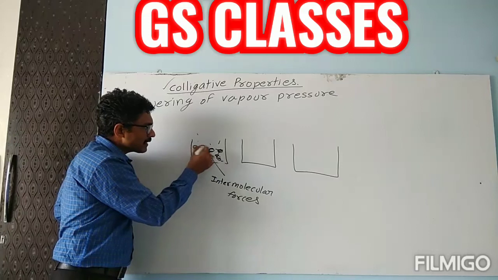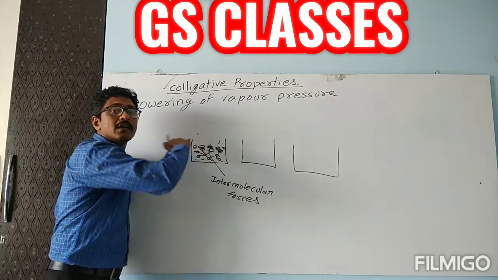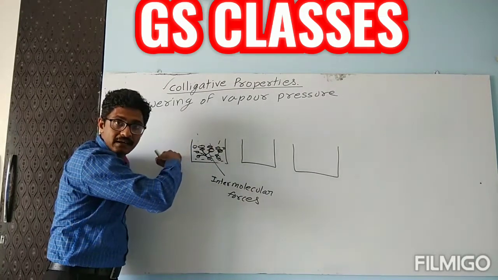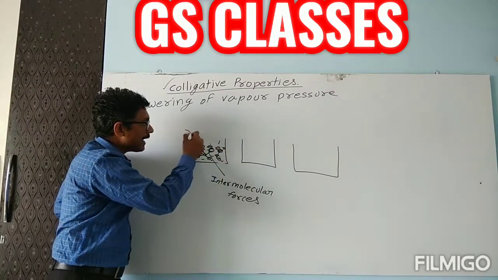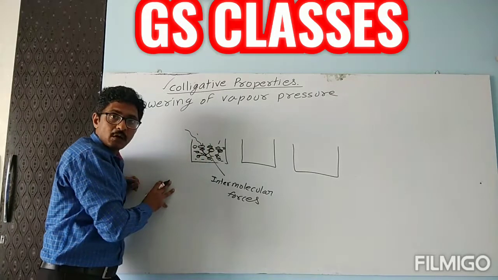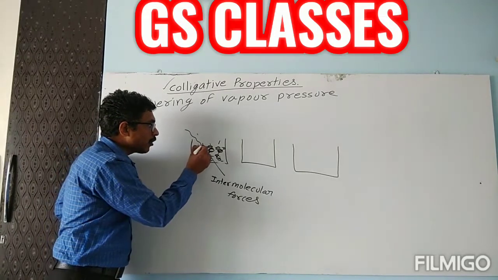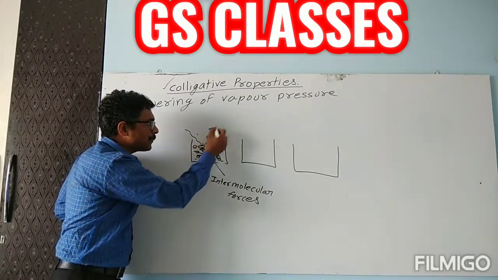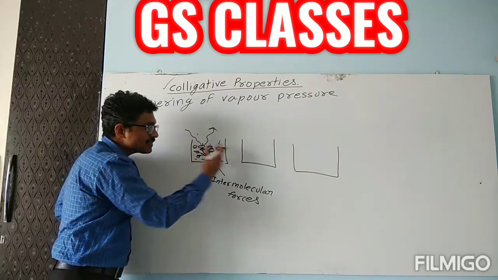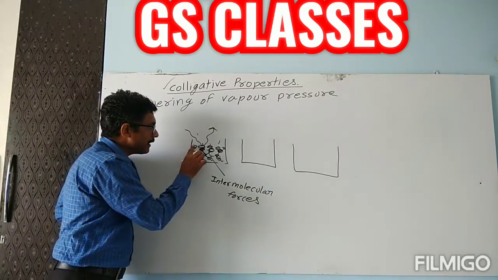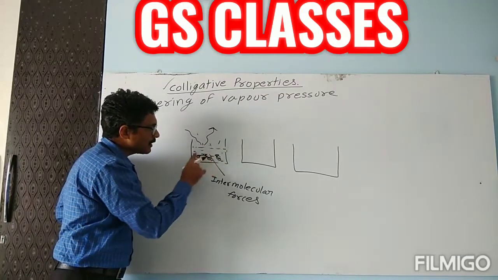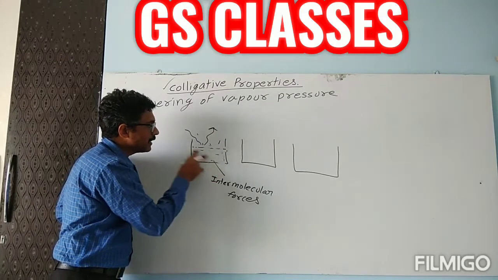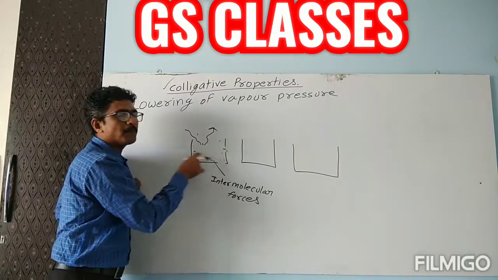Hence, particles which are present on the upper region absorb energy from the surroundings and get evaporated. They leave the system, and thereafter a new layer. Slowly this entire liquid will get evaporated.